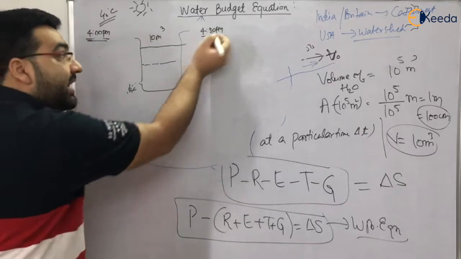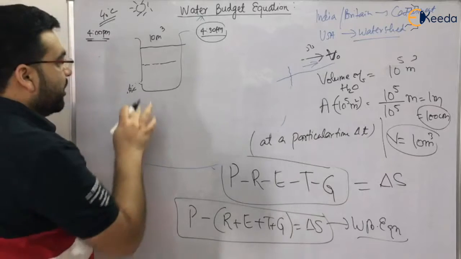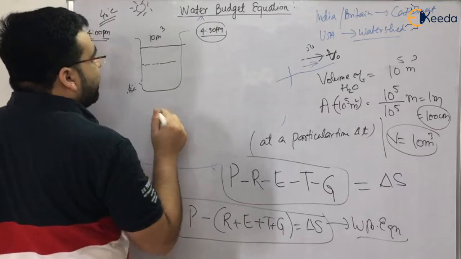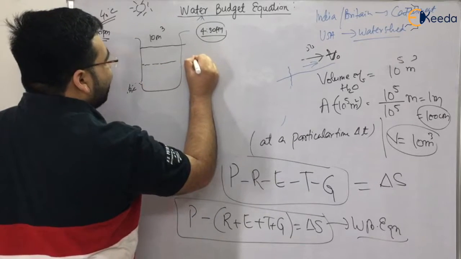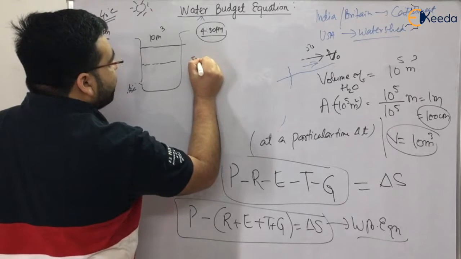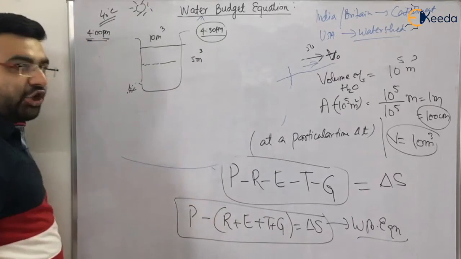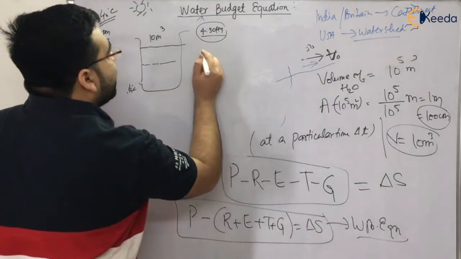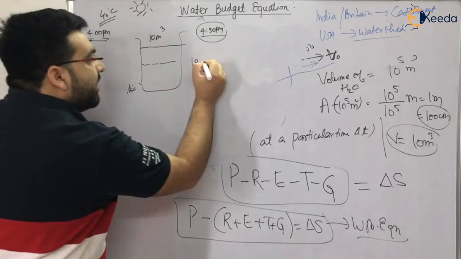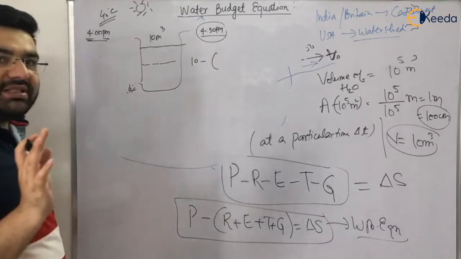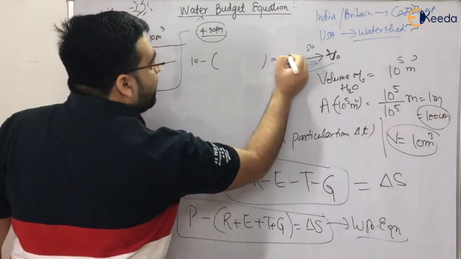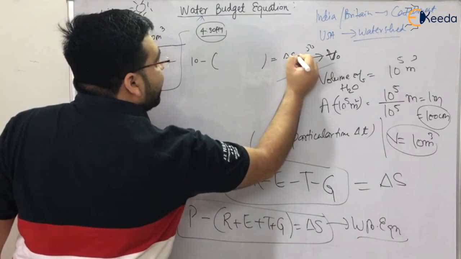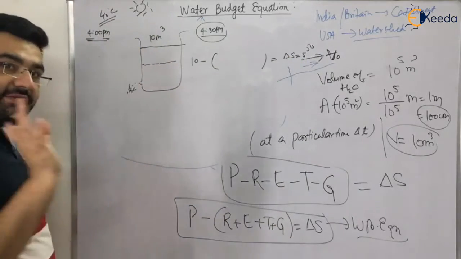How much is the volume at 4:30 p.m.? You will say that at 4:30 p.m. around 5 meter cube was left. Initially 10 meter cube was there, and now 5 meter cube is left. So 5 meter cube is your delta storage, which is still left there.